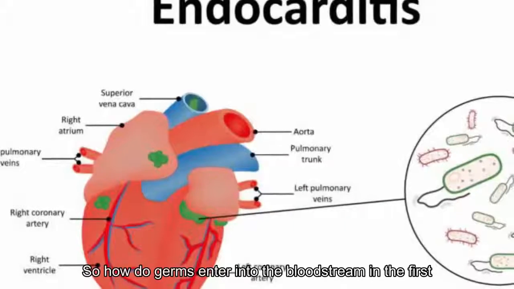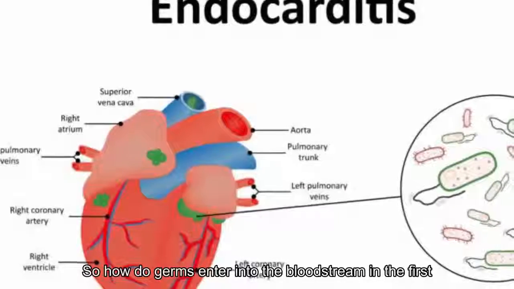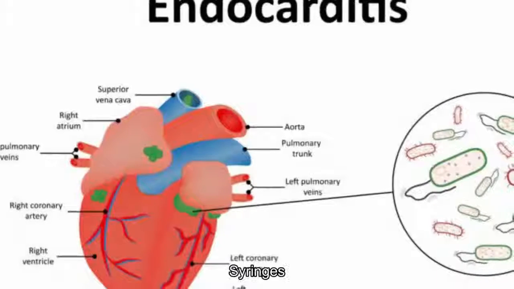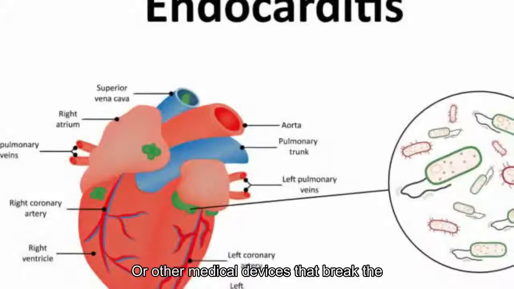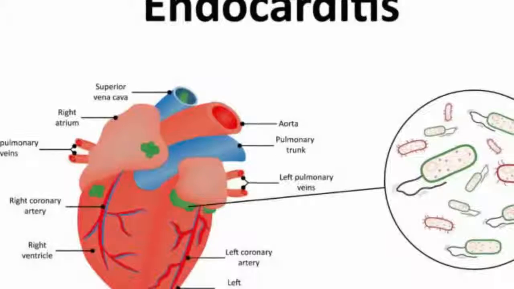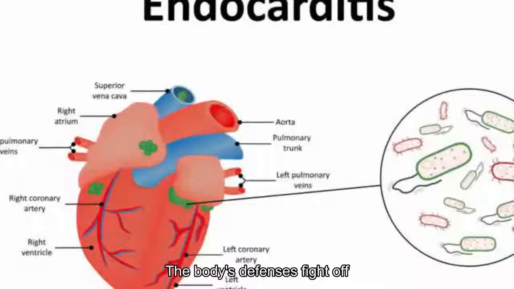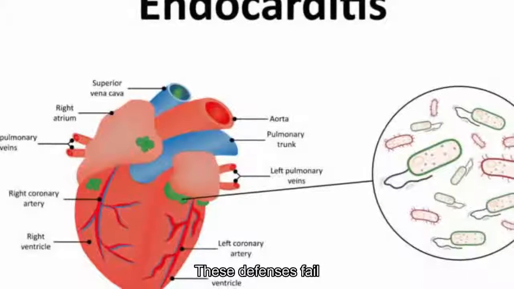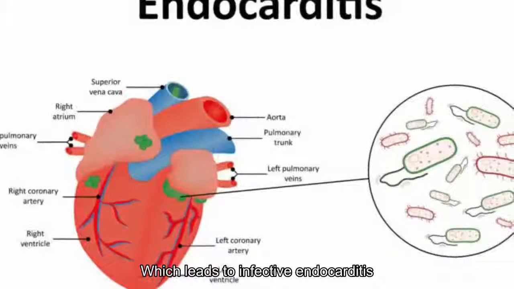So how do germs enter into the bloodstream in the first place? The source explains that this can happen through needles, syringes, or other medical devices that break the skin and gums. Often, the body's defenses fight off the germs and no infection occurs. Sometimes these defenses fail, which leads to infective endocarditis.